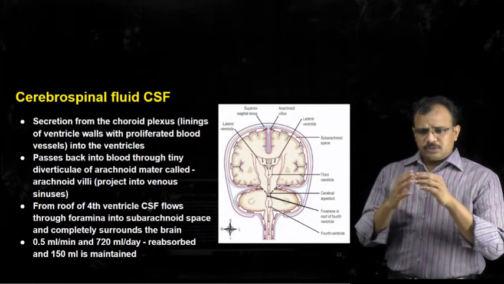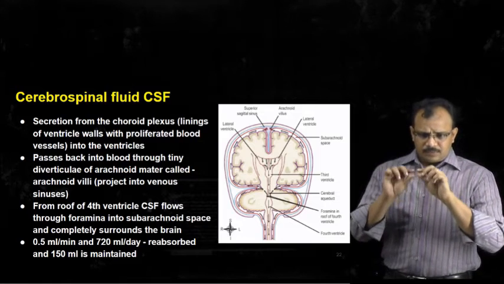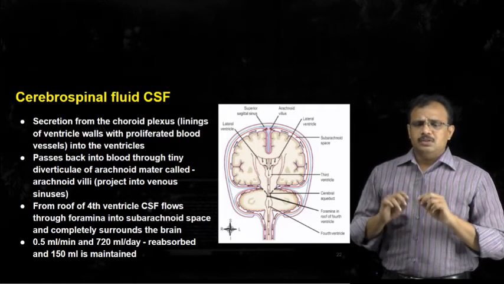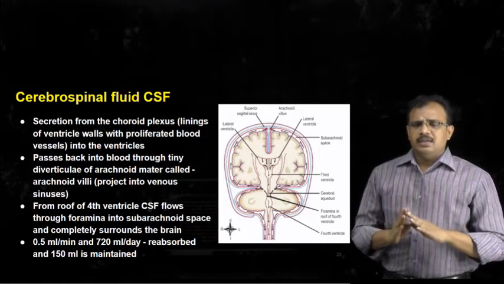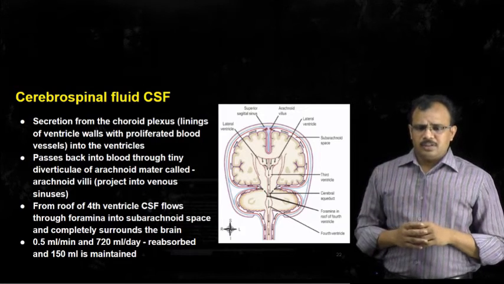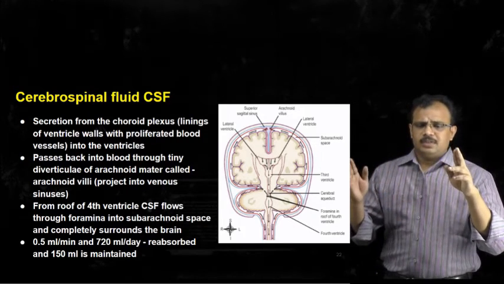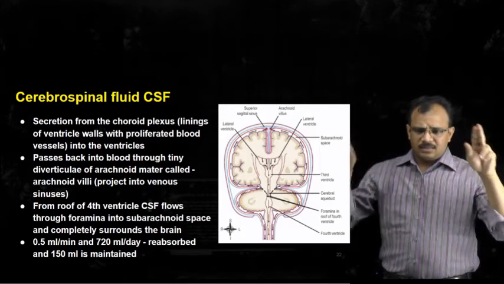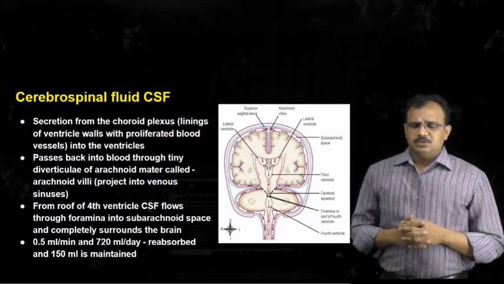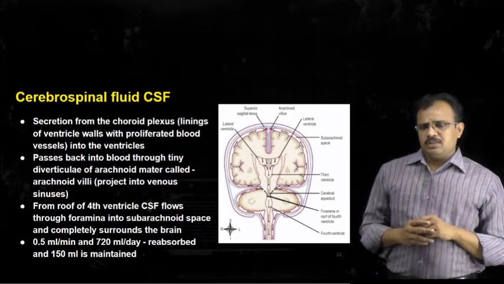And at the roof of this fourth ventricle you can see that there are pores through which the cerebrospinal fluid is entering into the subarachnoid space. Once it enters into the subarachnoid space, it circulates throughout the brain and spinal cord.